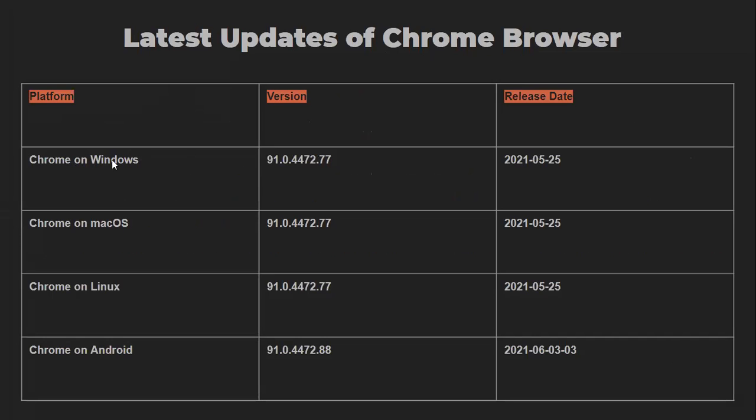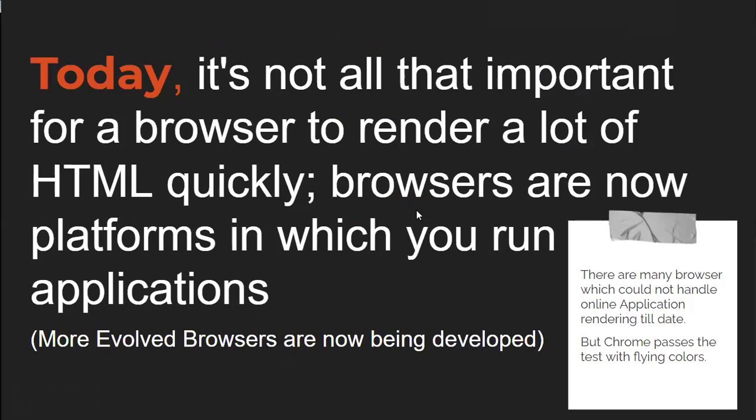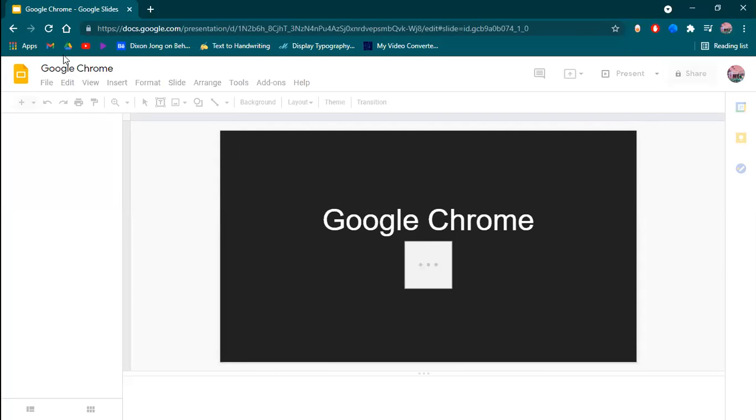For Chrome on Windows, you'll find this version. It was released recently in May 2021. The same versions were released on Mac OS and Linux on the same date. Sorry, just ignore this thing here. It just got reloaded.